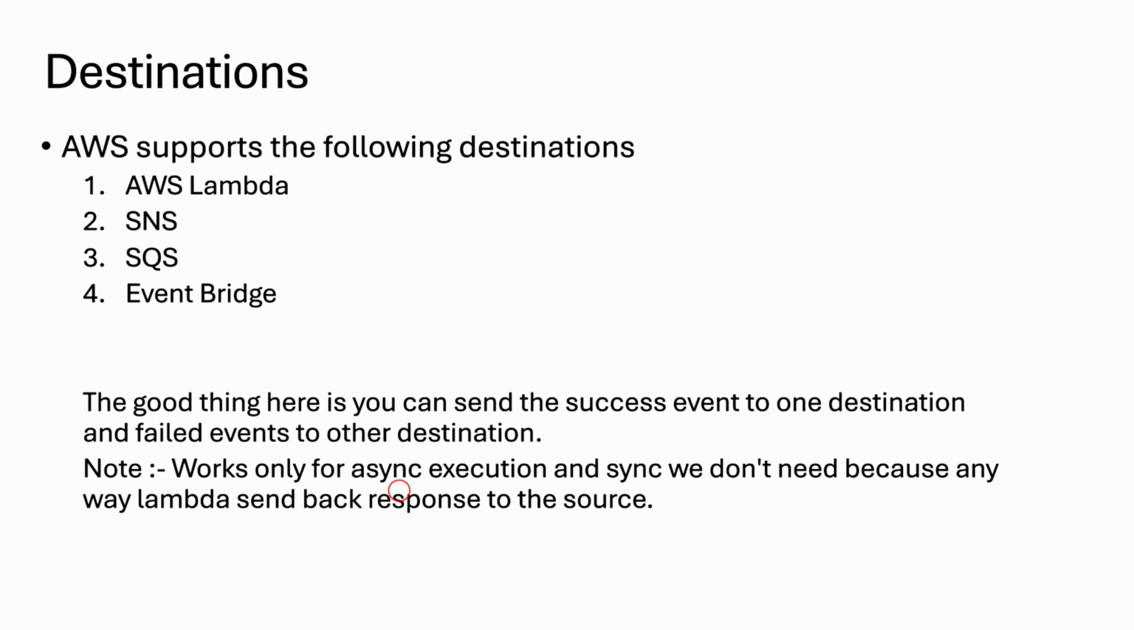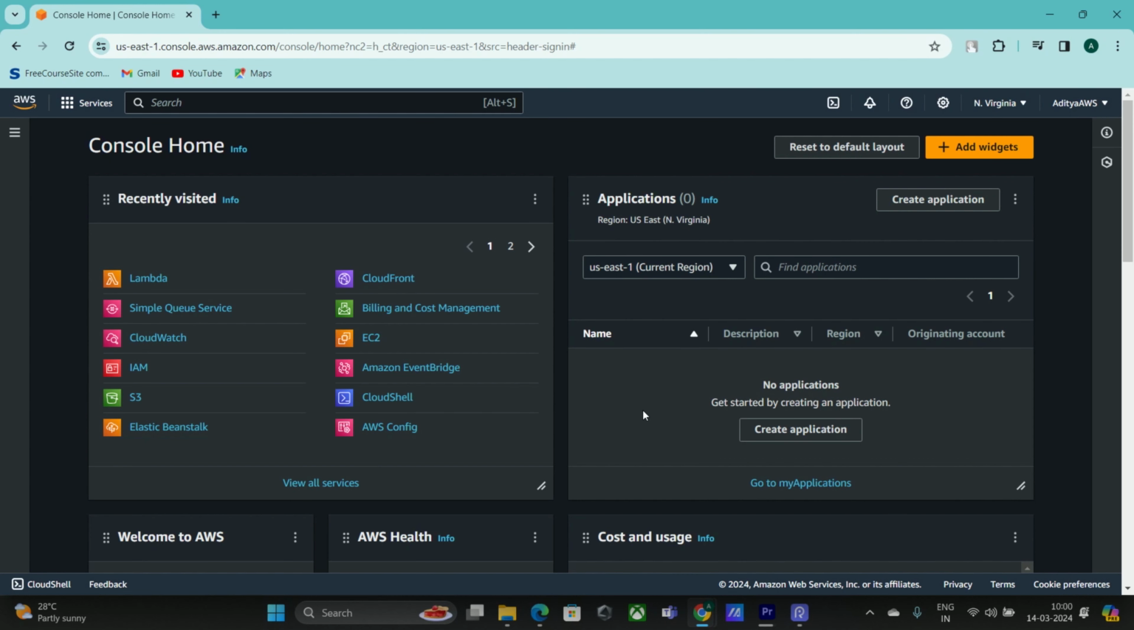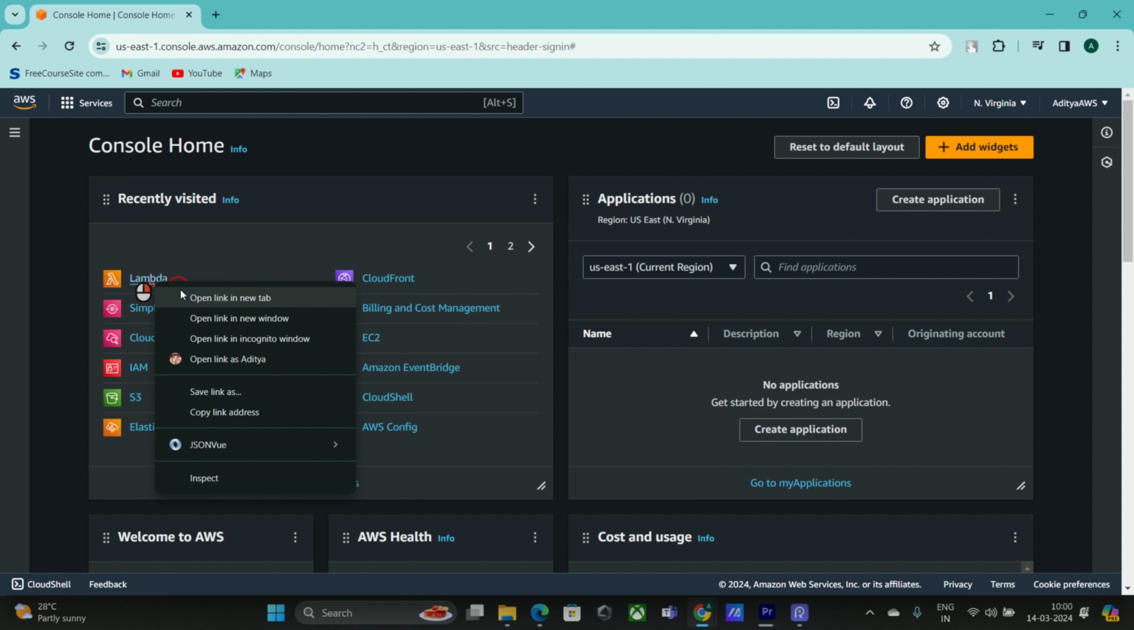We will lose track of the statuses because that is executing asynchronously. We need these destinations for tracking or for further processing also. Okay, we'll move on to the hands-on session. So in this hands-on, as we discussed, we are going to work on Lambda destinations.